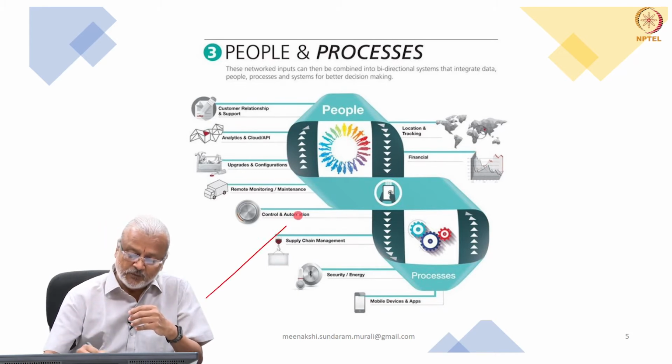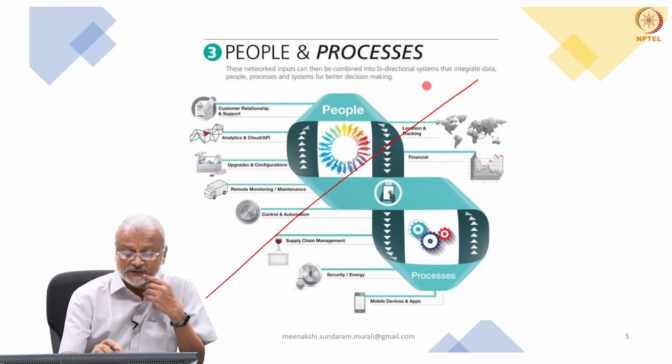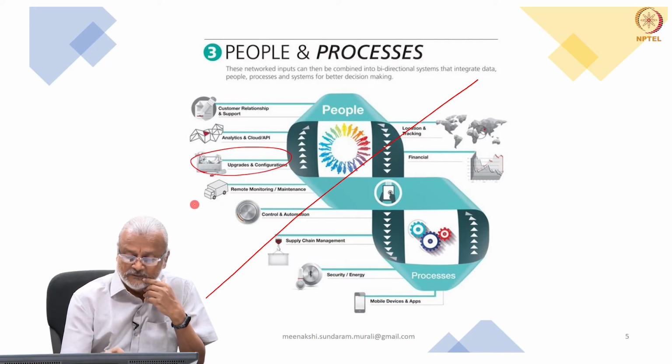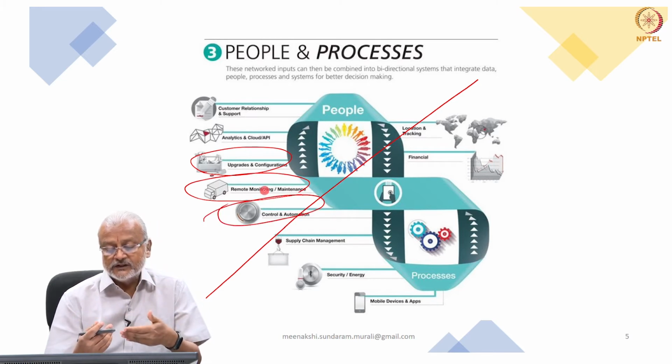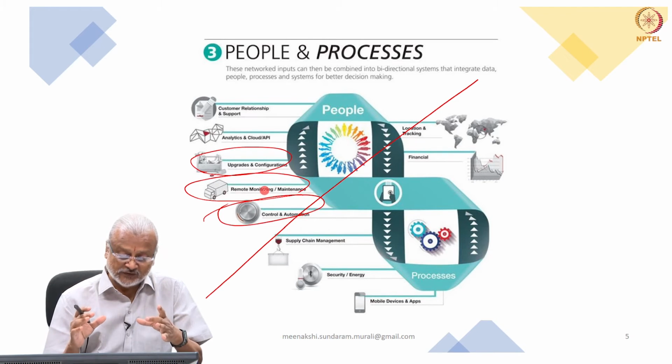You will see the top one is talking about the people part of it. So in that, you will see the customer relationship support, analytics and cloud API, and any of the upgrade or configuration that you may be having, and remote monitoring and maintenance. Each of them, if you look at it, is very closely related to people related activity, and that forms the major building blocks for the Internet of Things.